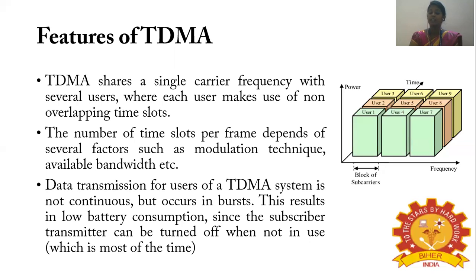This results in low battery consumption, since the subscriber transmitter can be turned off when not in use, that is, when the call is not in progress or data transmission is not occurring.